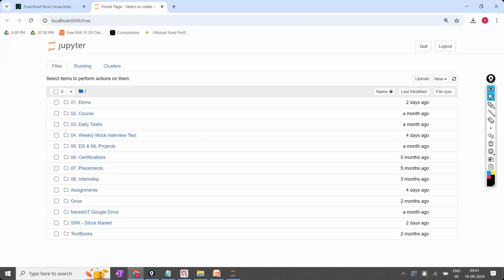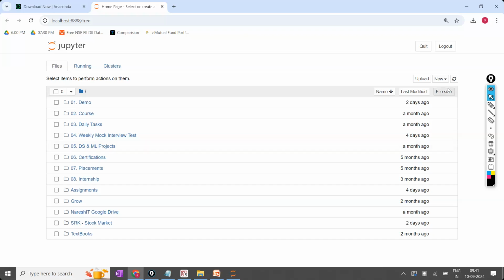Now, whatever screen you are seeing in front of you as of now, this screen is called the user interface. User interface means user facing. What the user is facing, that is called the user interface. That is the front end. Whatever we are seeing now is the front end. Based on the front end technologies, they develop the user interface. So it is going to open in the default web browser. And you are going to get it like this.